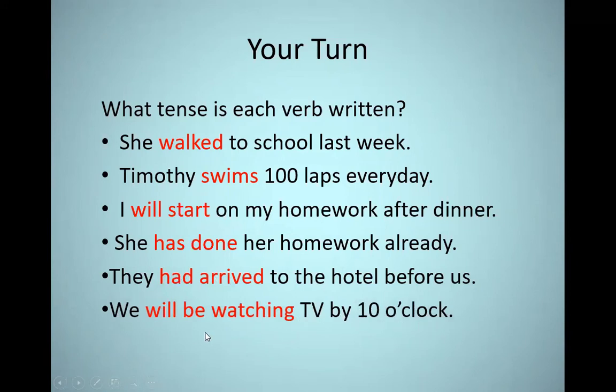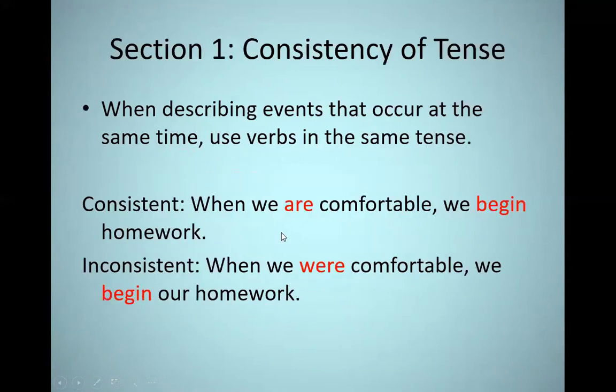"We will be watching TV by 10 o'clock." Here in this sentence, you have the future progressive tense. You have "will" and "be" and the ing form of the verb. So "will be watching" is the future progressive tense. So I think if you have an exercise like this telling you what tense each verb is written in, you're going to look at the verb and identify the tense according to the formation of each tense.